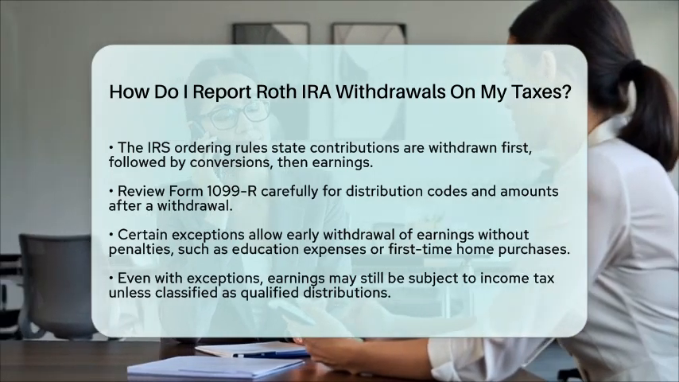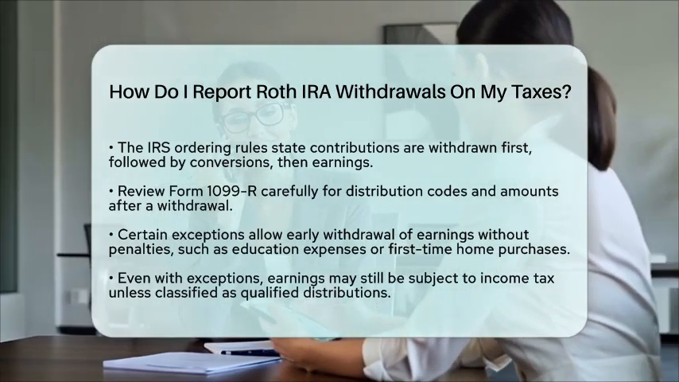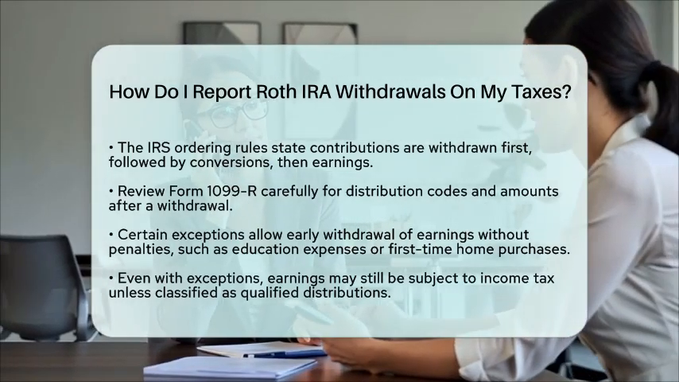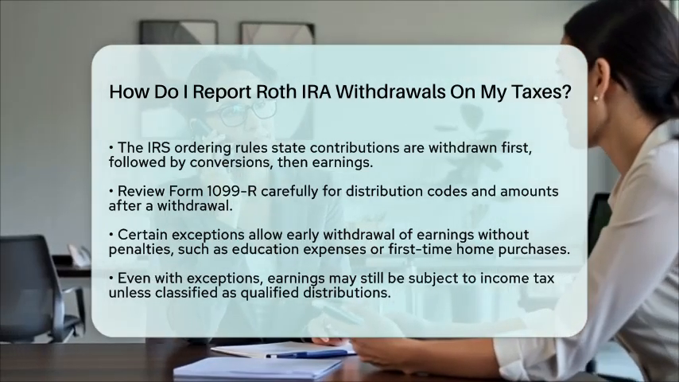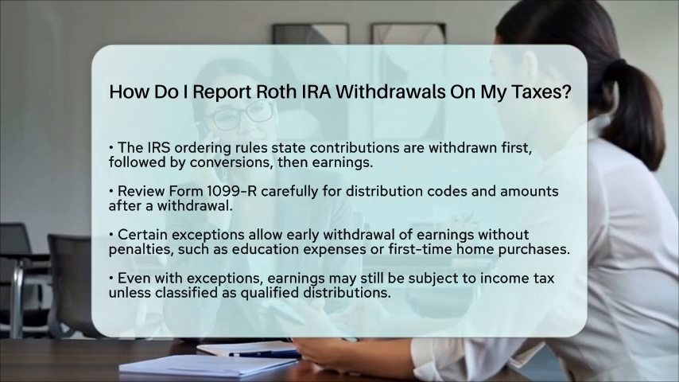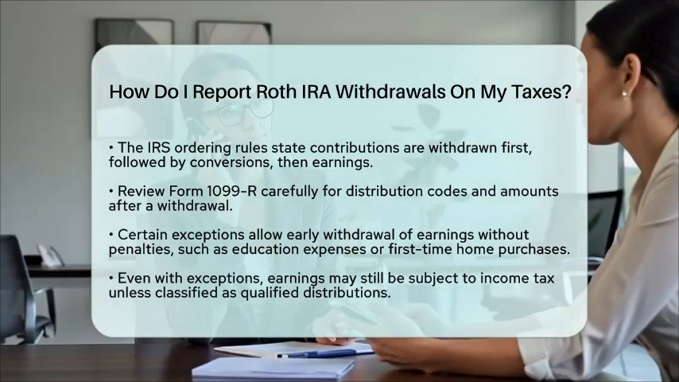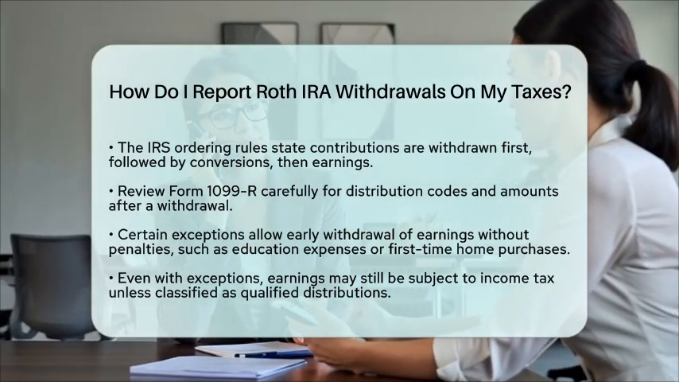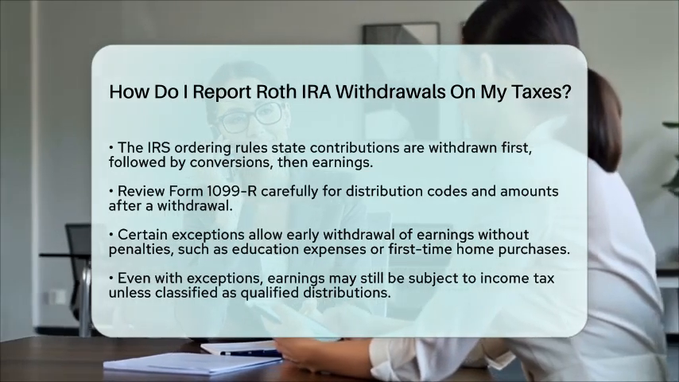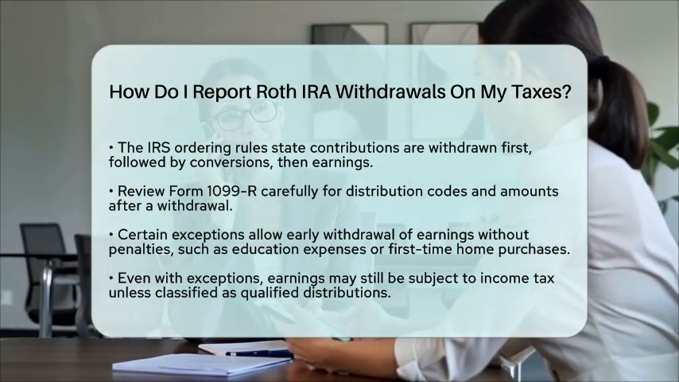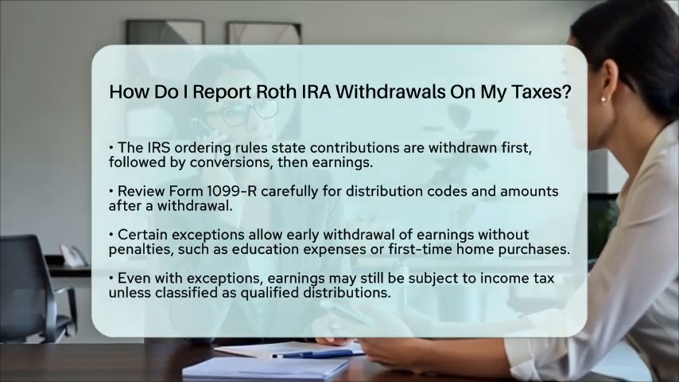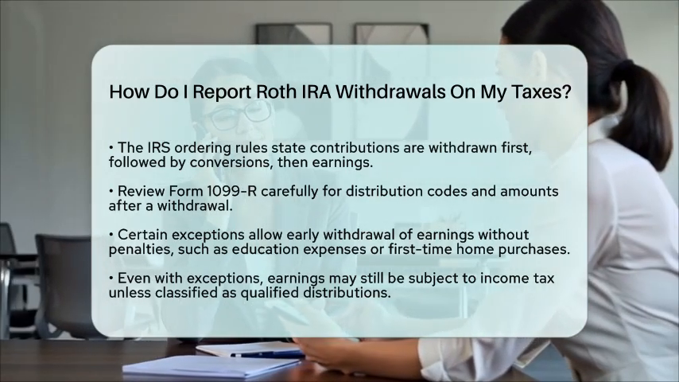In summary, reporting Roth Individual Retirement Account withdrawals involves understanding whether they are qualified or non-qualified. Qualified distributions are tax-free and do not need to be reported as income. Non-qualified distributions require filing Form 8606 to report any taxable earnings. Keeping accurate records and understanding the ordering rules will help you avoid unnecessary taxes and penalties.